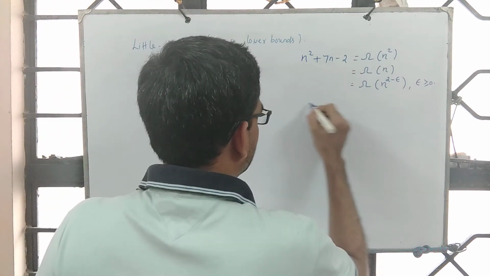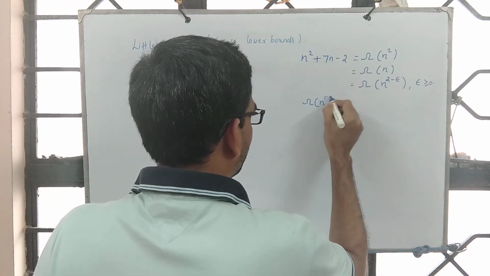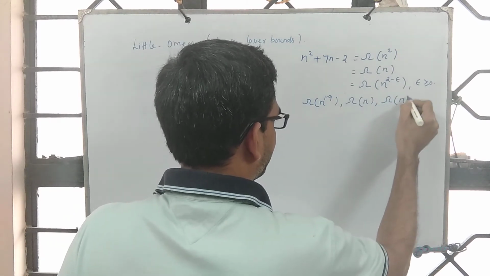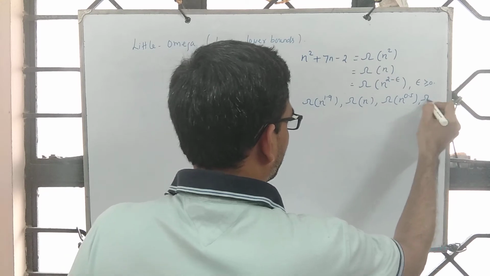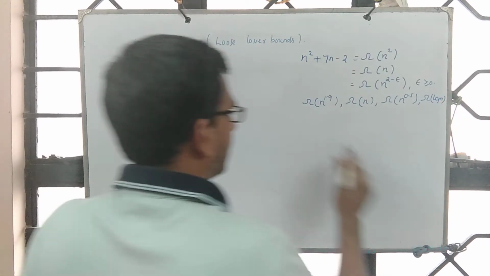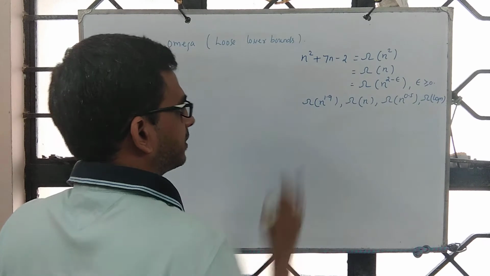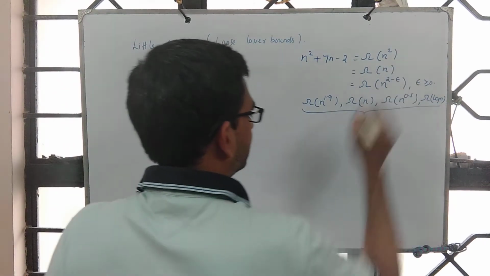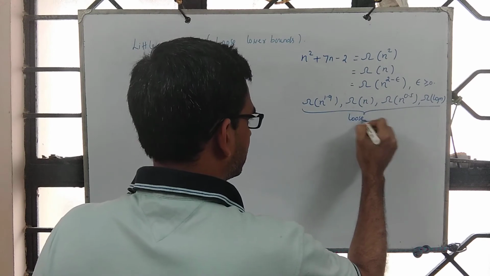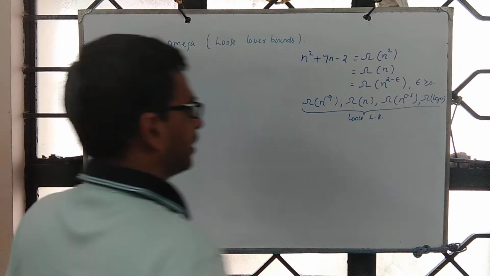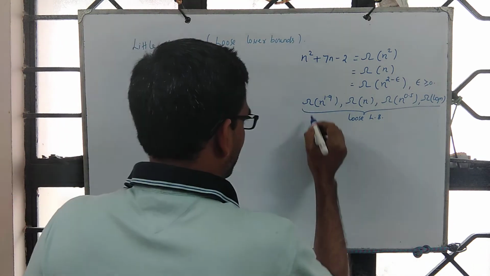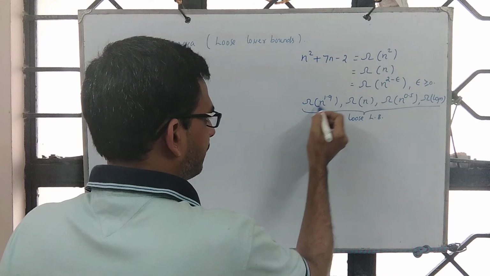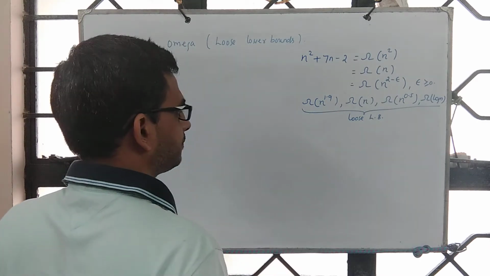Interestingly, things like omega of n power 1.9, omega of n, omega of n power 0.5, omega of log n, all of them are lower bounds for this, and they are not tight, so they are loose lower bounds. Interestingly, for all of them, the inequality is true even if you choose any c.